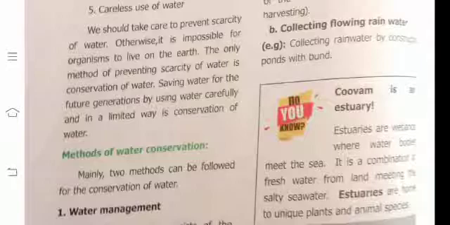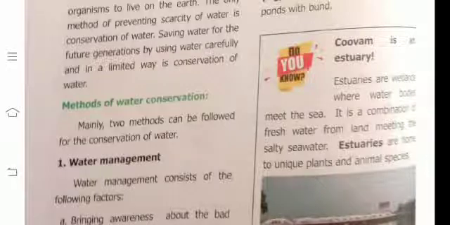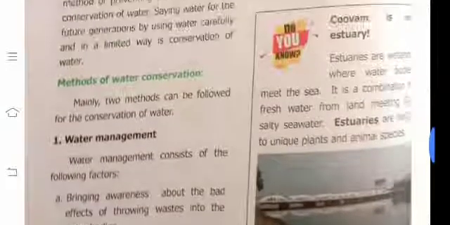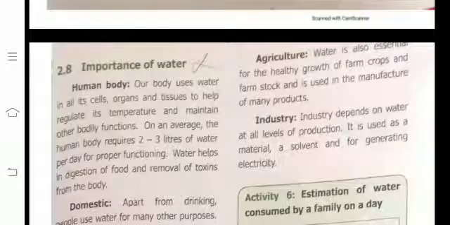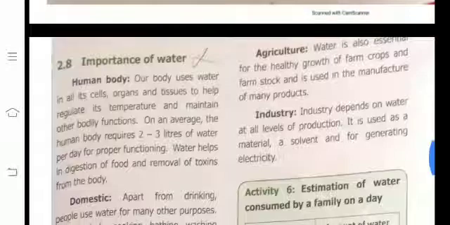Kuvum is an estuary. Estuaries are areas where water bodies meet the sea. It is a combination of fresh water from the land meeting the salty sea water. Estuaries are home to unique plants and animal species. This is Kuvum, you see Kuvum. There are many unwanted things in that river.